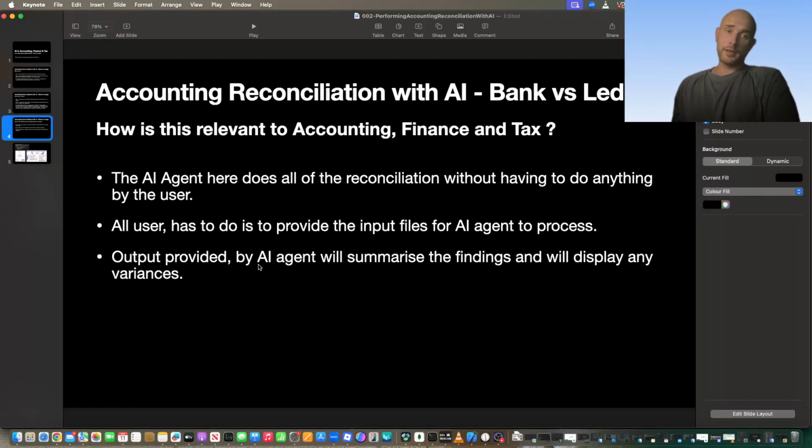The output provided by the AI agent would have a summary for yourself in terms of what's been identified as a difference, where the difference could be coming from, why it's actually there. If you're missing a transaction on the bank side of things, it would ask you to go back to the source and potentially review the transactions that could be on hold, could be delayed, could be missing. So it would point you in the right direction in terms of what you could do to complete your reconciliation.